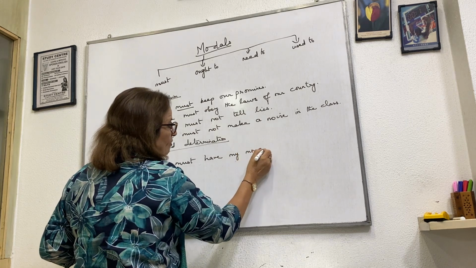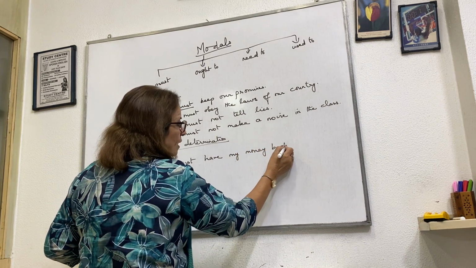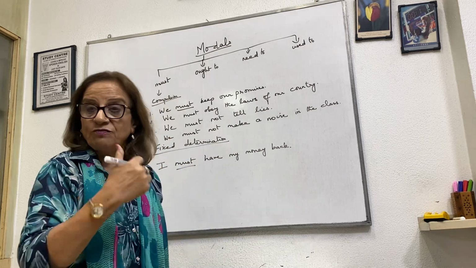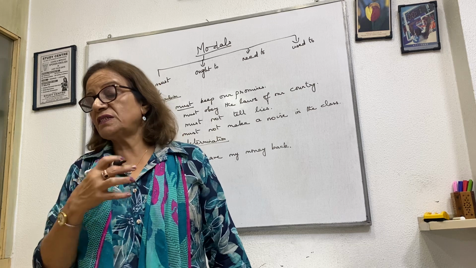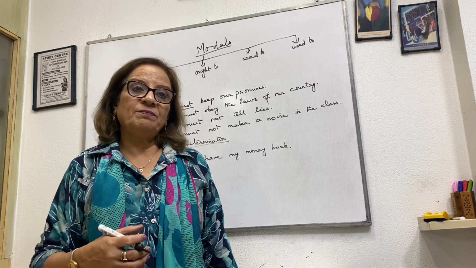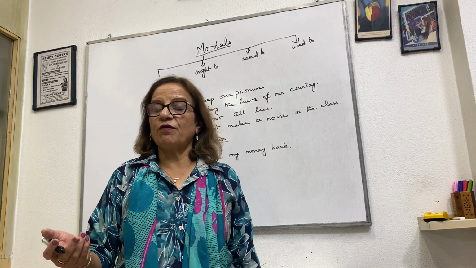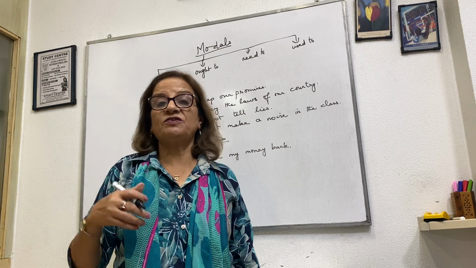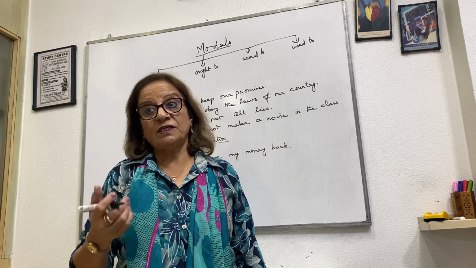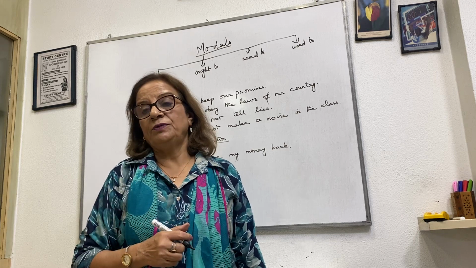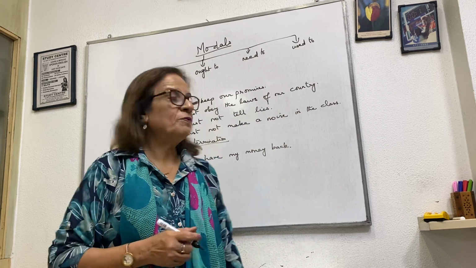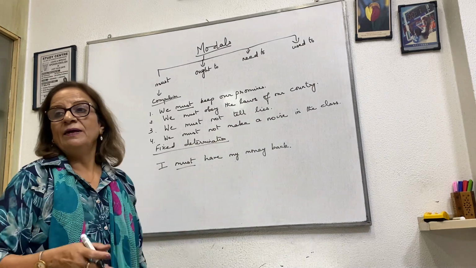I have given money to somebody, so what will I say? That money I have to take back because she has borrowed it from me. So I must have my money back. She must return it to me. And if she doesn't, I have to tell her forcefully, please, you must return my money. So I must have my money back.